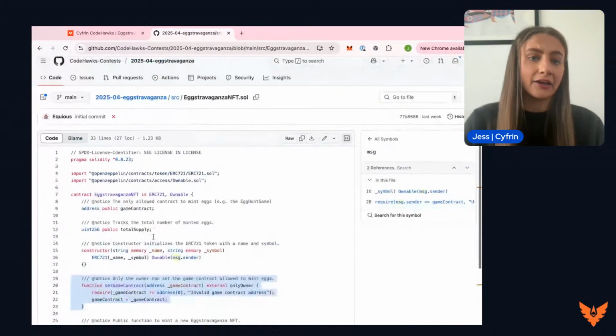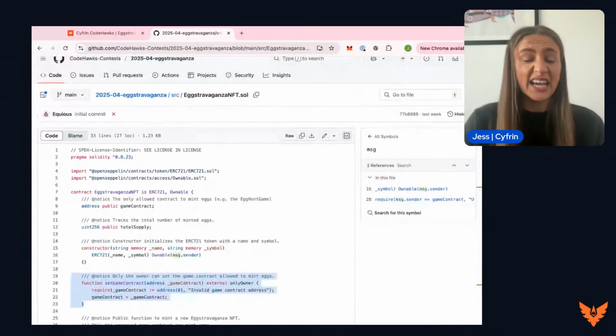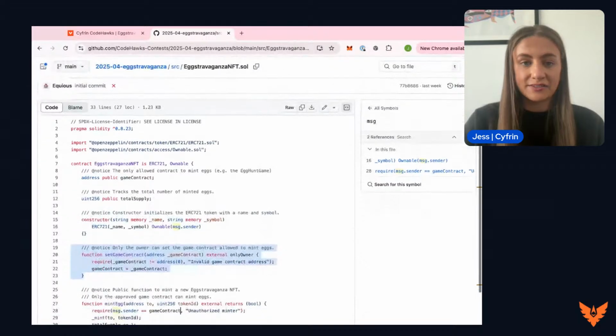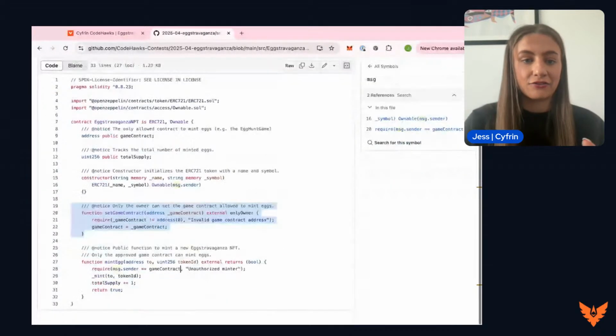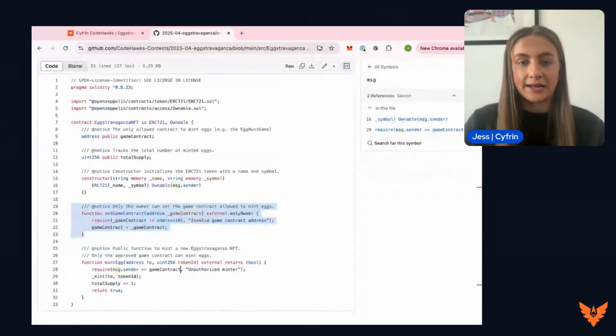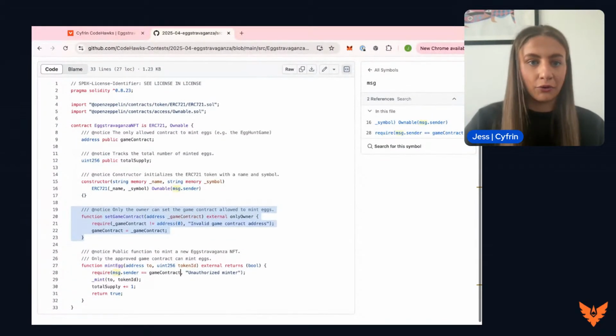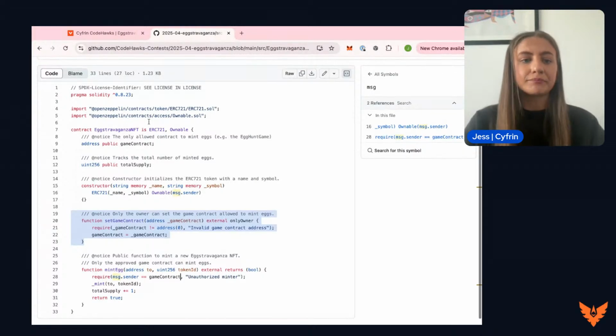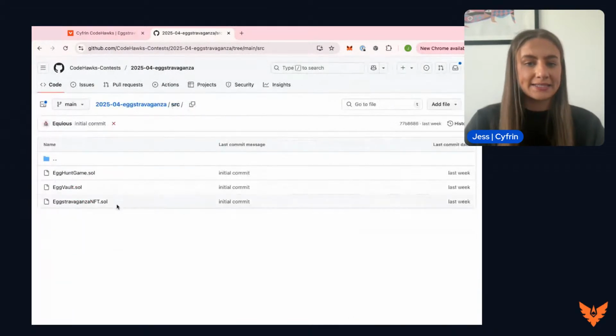So that is the Eggstravaganza NFT contract. It's pretty simple, just a standard ERC 721. It allows us to name our NFTs and give them a symbol. It has a variable that tracks the total supply of the NFTs, and it limits who can mint NFTs to just the game contract that we have also deployed through this protocol. So let's carry on and take a look at the next contract.